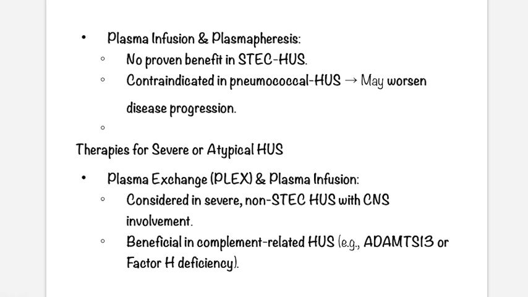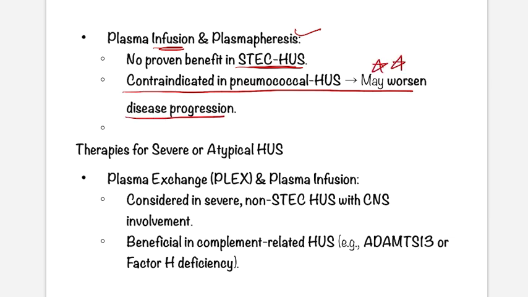Okay, plasmapheresis is used in STEC HUS, but there is no proven benefit. Just remember, plasmapheresis or plasma infusion is contraindicated in pneumococcal HUS, as it may worsen disease progression. This is very important.